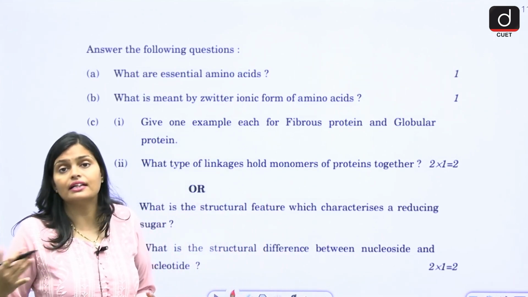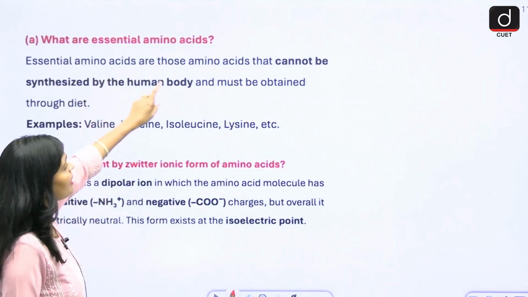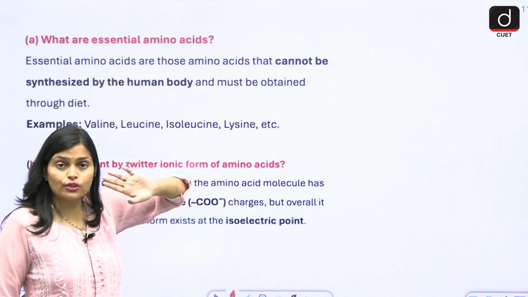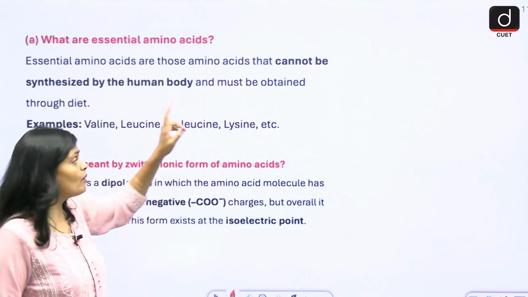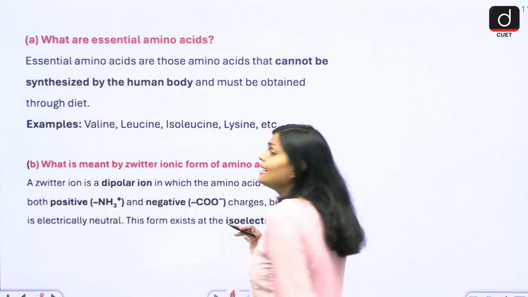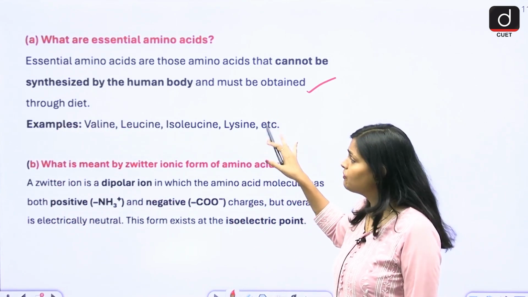So that becomes essential. Okay, how are you going to write it down? Essential amino acids are those that cannot be synthesized by the human body. You must obtain them through the diet, right? So this is the perfect definition. Try to write down only the definition.